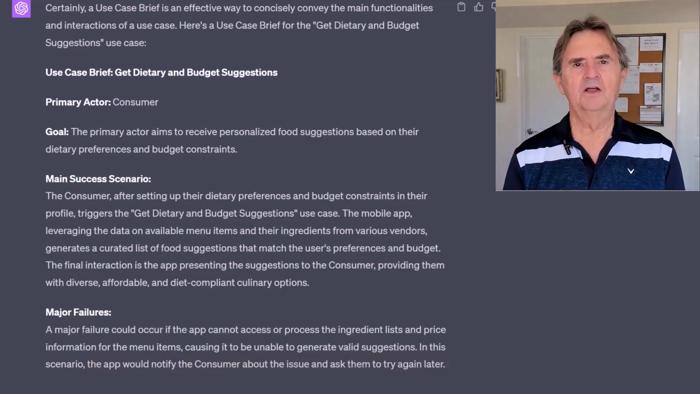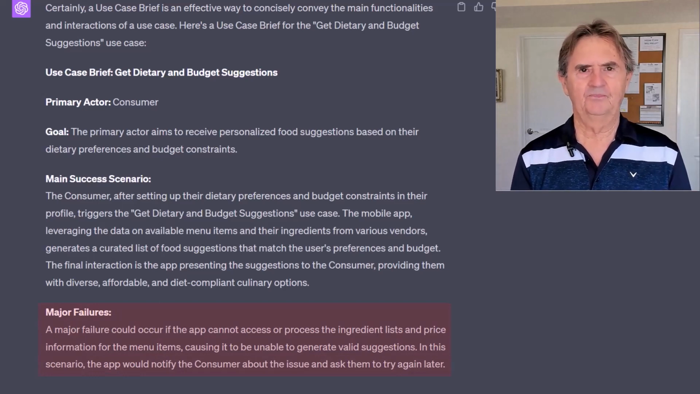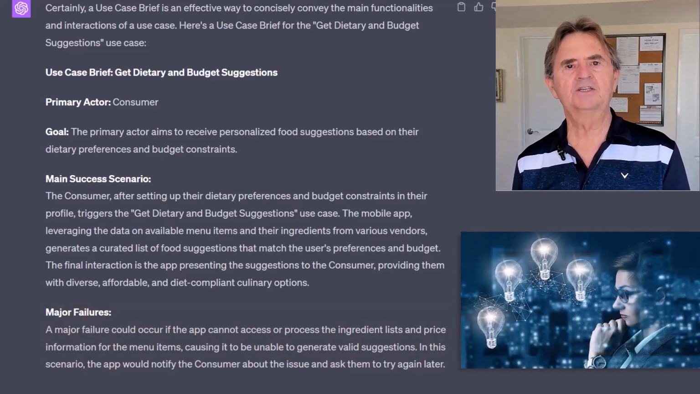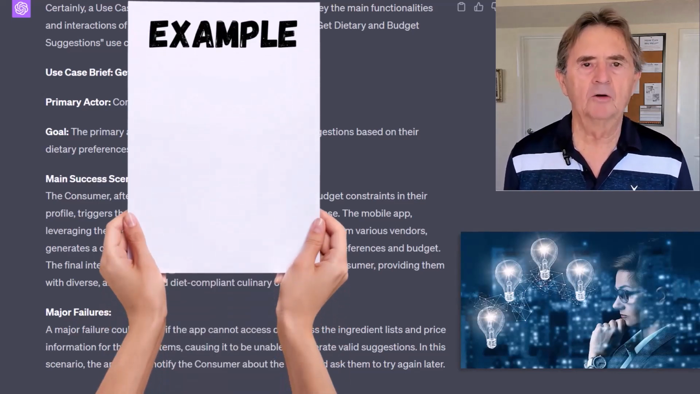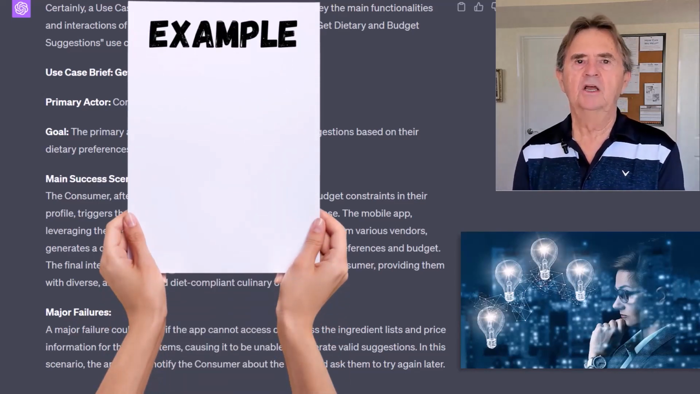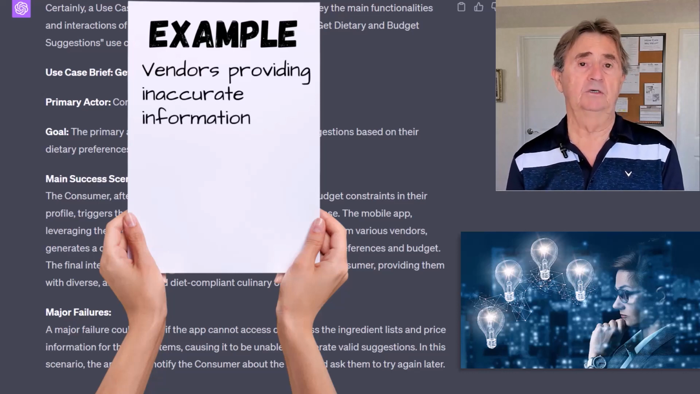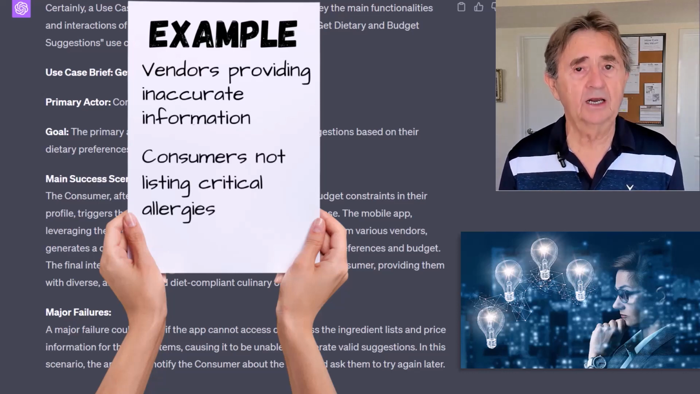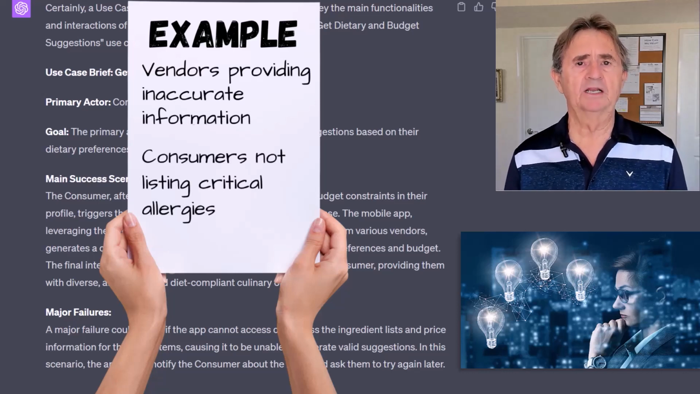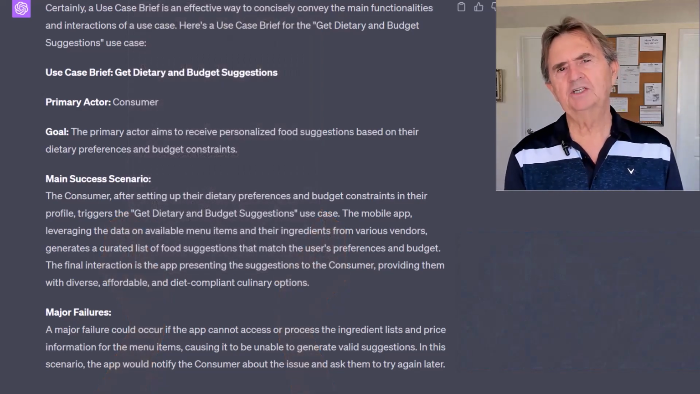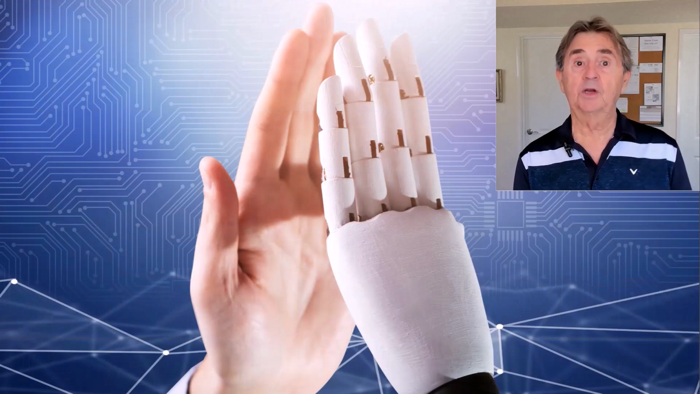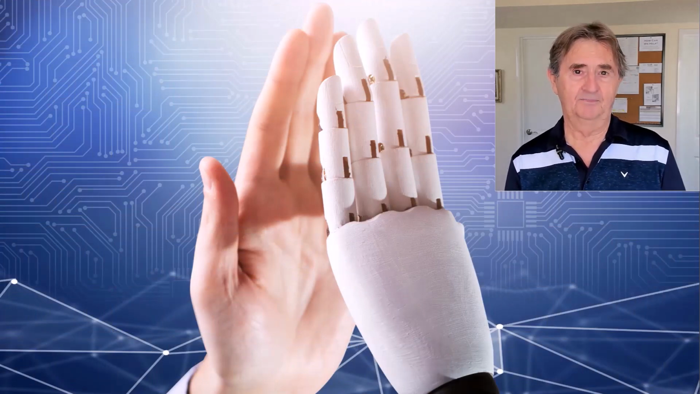Obviously, none of this is cast in concrete. As the business analyst, I still have to do due diligence. For example, there are many other potential failures, such as vendors providing inaccurate information, consumers not listing critical allergies, and many more that I could identify based on my experience. Still, I think ChatGPT did a great job of triggering my analytic mind.